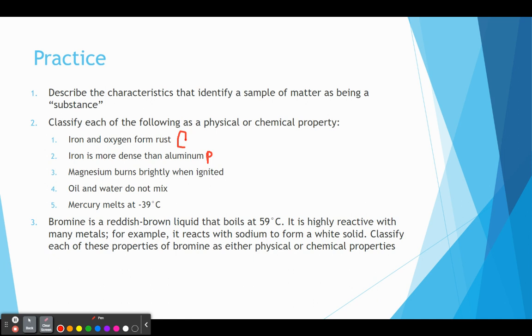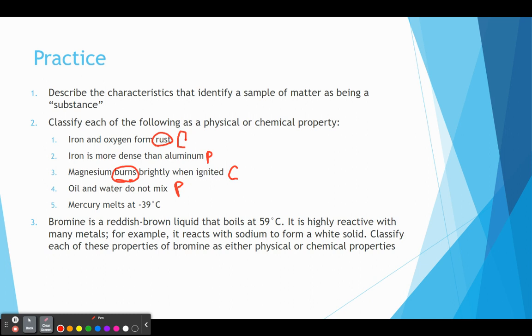Magnesium burns brightly when ignited. This is also a chemical property. Again, we have that burns term, just like we have rust. That's an indicator that we are flaming something, or something that's flammable, and that's going to cause a permanent change. The next one, oil and water do not mix. This is called miscibility. This is a physical property, okay? If I mix together oil and water, I'm not changing the oil into something else, and I'm not changing the water into something else. They're both still the exact same thing. They're just in the same container, and they're not mixing together.